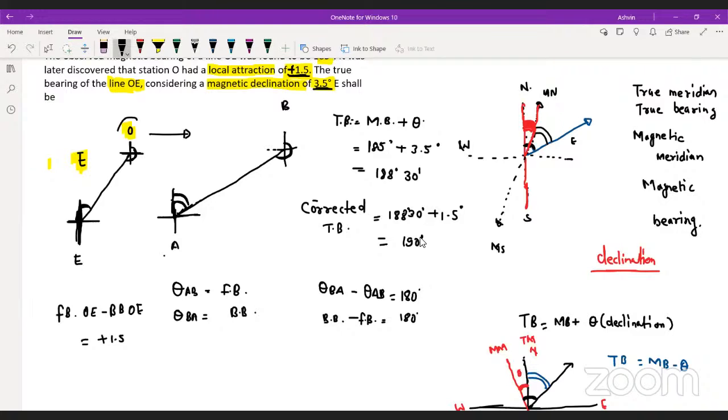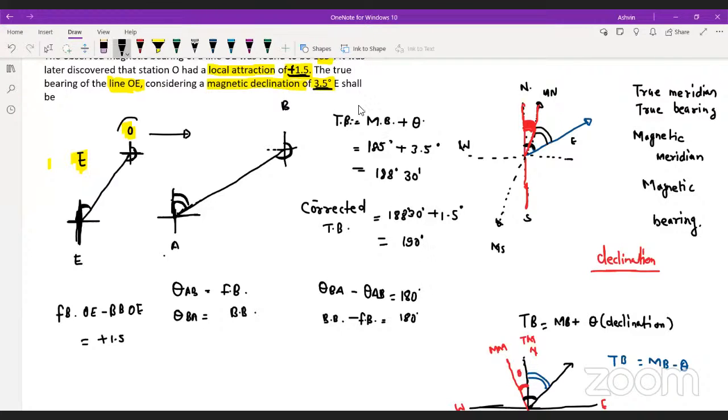What I'm trying to make you understand here is that it is saying the local attraction is positive 1.5. Positive 1.5. It means what? It means you have to add that much to make it correct. Yes or no?